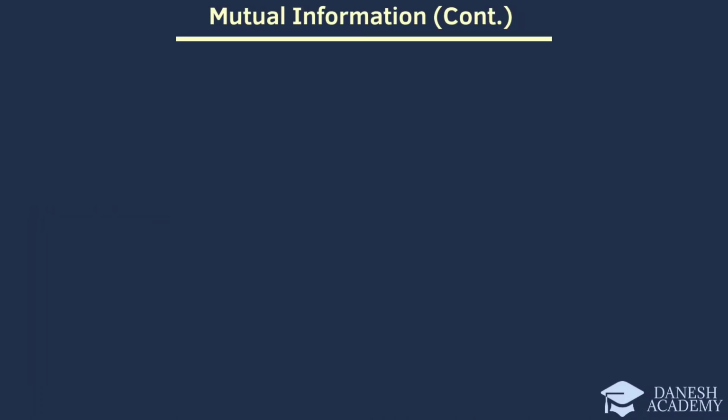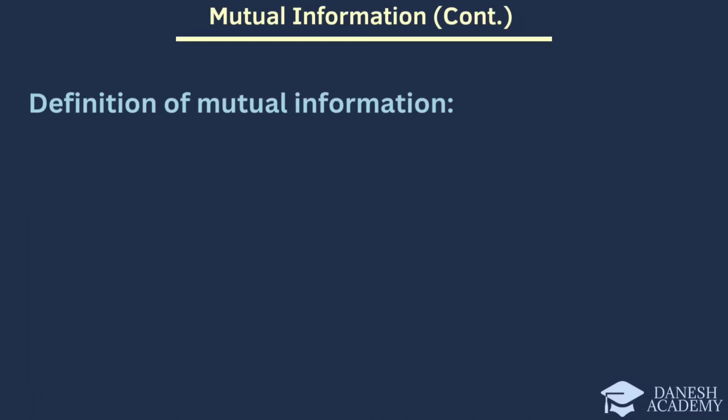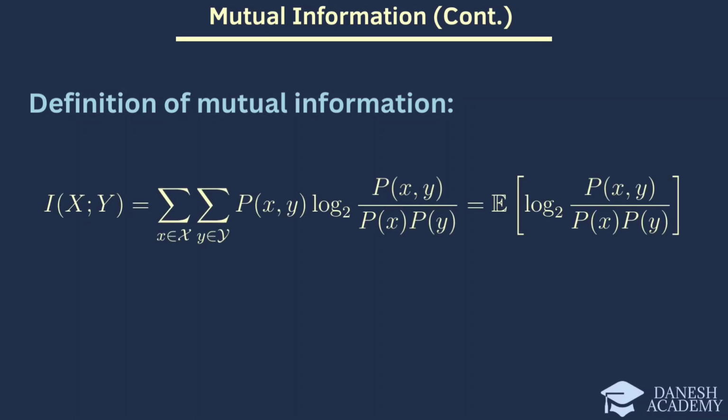Now we present the formal definition of mutual information. Mutual information is defined as follows. It means that it can also be expressed in terms of the expected value. This definition captures how much knowing X reduces the uncertainty about Y and vice versa.